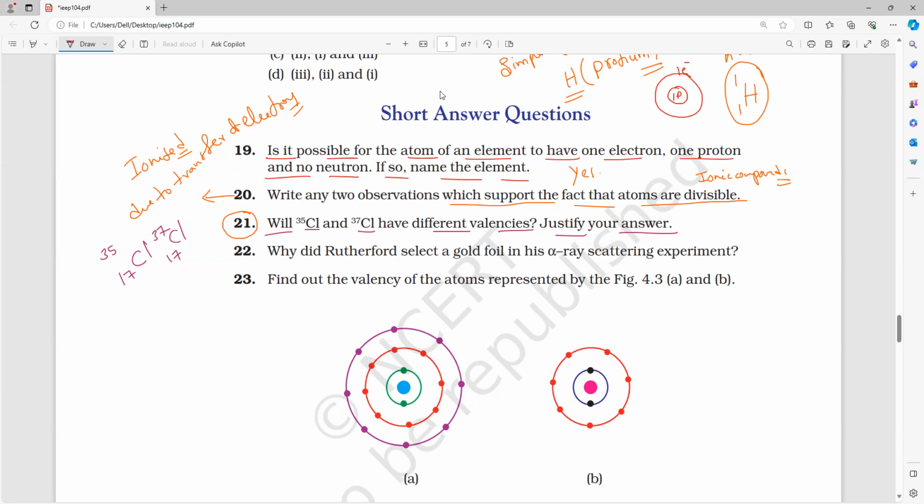Anybody? Hurry. You don't know this question? This is very, very bad. Same valency. Why? Here the mass number is different. Valency depends on what? Valency depends on the atomic number.